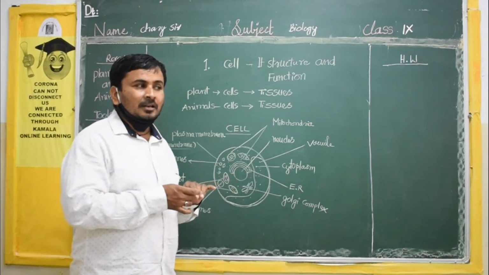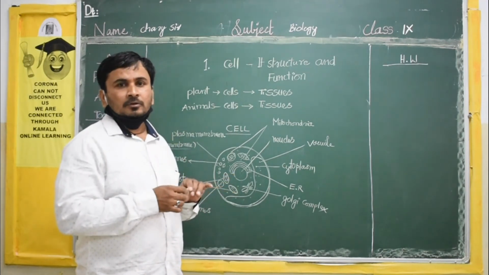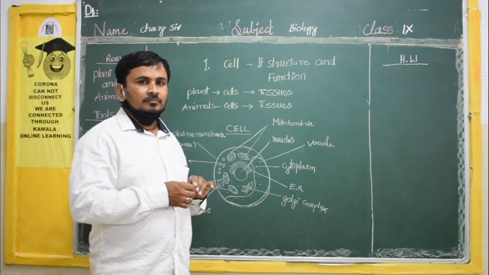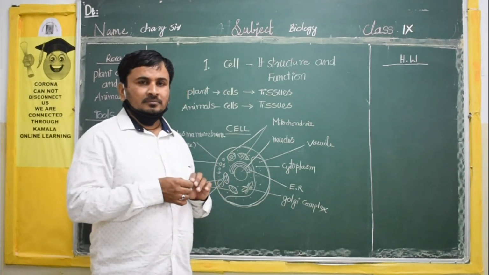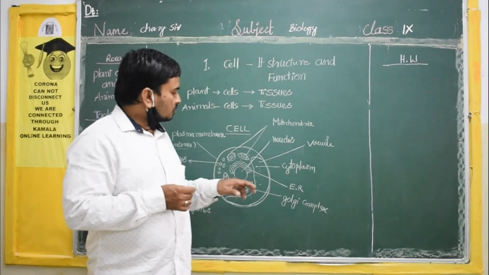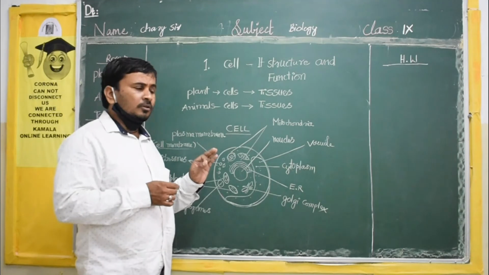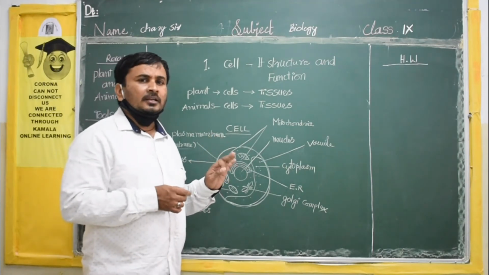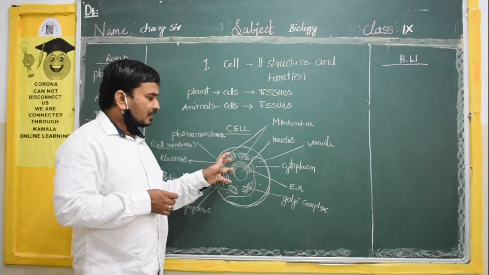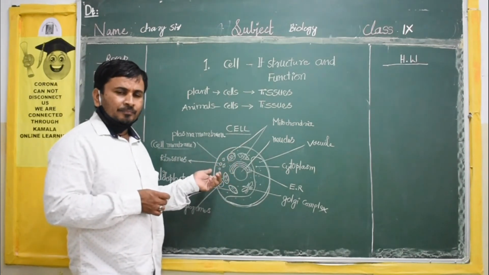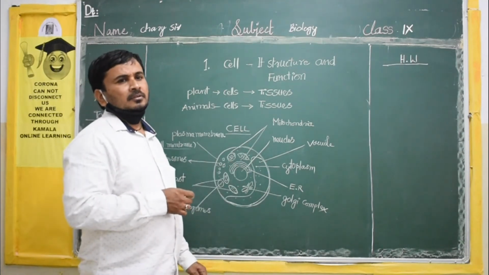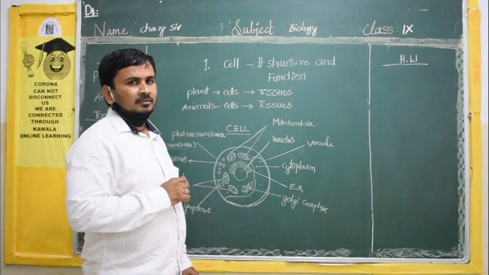We cannot see them with the compound microscope which is there in the science lab, or in the laboratory outside where they see blood tests. So these cell organelles are very minute, and we can see them only with an electron microscope. They are present inside the cytoplasm. They will do different functions.